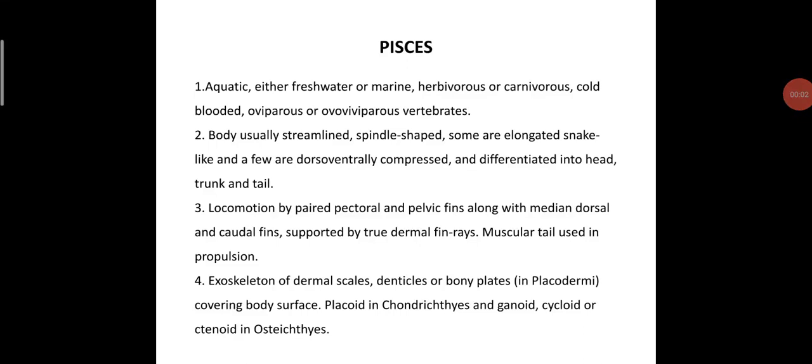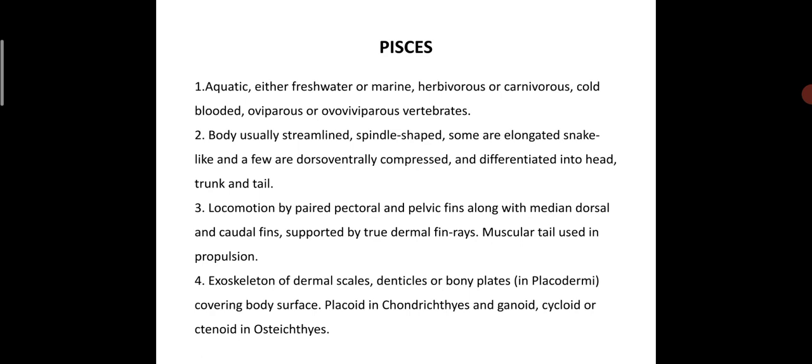So, good morning, students. Let us see characters of fishes. So, general character of fishes. When we are studying the fishes characters, not only fishes characters, all other groups like amphibians, reptiles, birds, and mammals have some similarity as well as some contrasting characters. So some of the characters like,